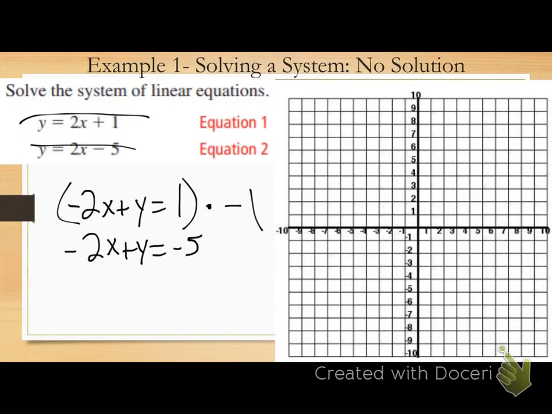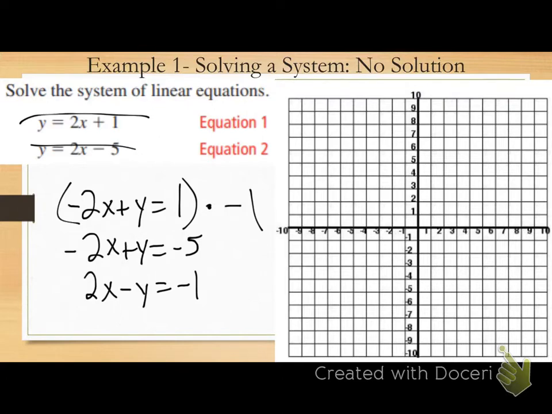The whole equation gets multiplied by -1, right? Yes. So -2x times -1? Positive 2x. -1 times y? Negative 1y, or -y. -1 times -1? Positive 1. Questions on how I got that?